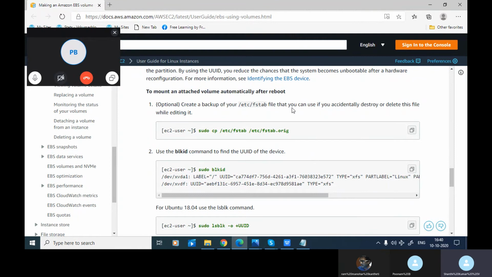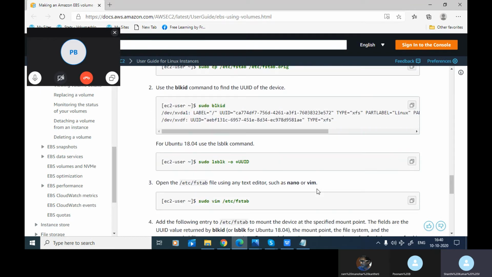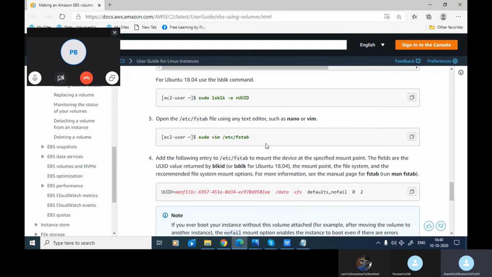You are creating a backup of the file system. You can use it if you accidentally delete the file system. Basically, you are creating the backup for that. Then you find its UUID. Then after that, use the lsblk command to check whether that UUID is correct.